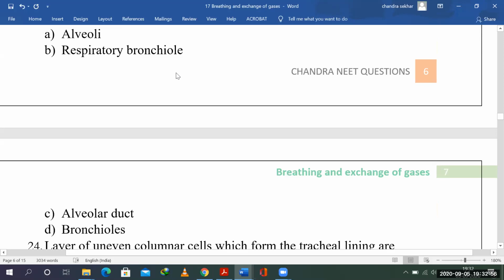So the point you need to remember here is just like how a tree branches as it moves from the earth to the top, from the roots to the stem, as it branches out, it gets narrower and narrower, smaller and smaller. The same thing is happening here. So from the terminal bronchiole you get the respiratory bronchioles.